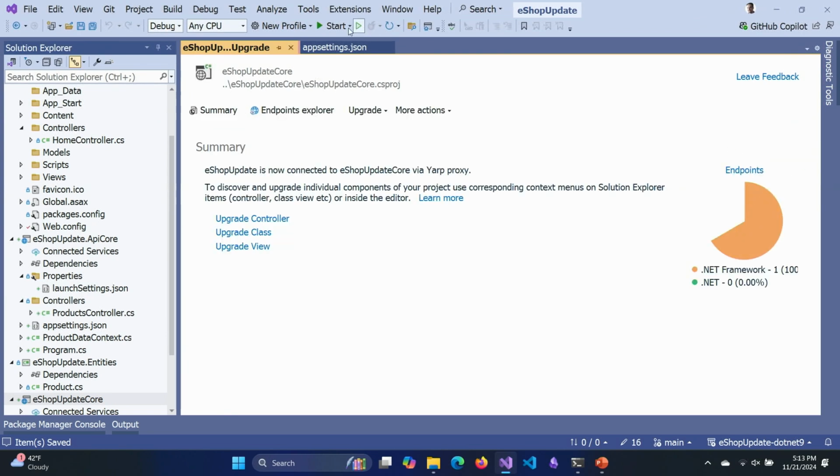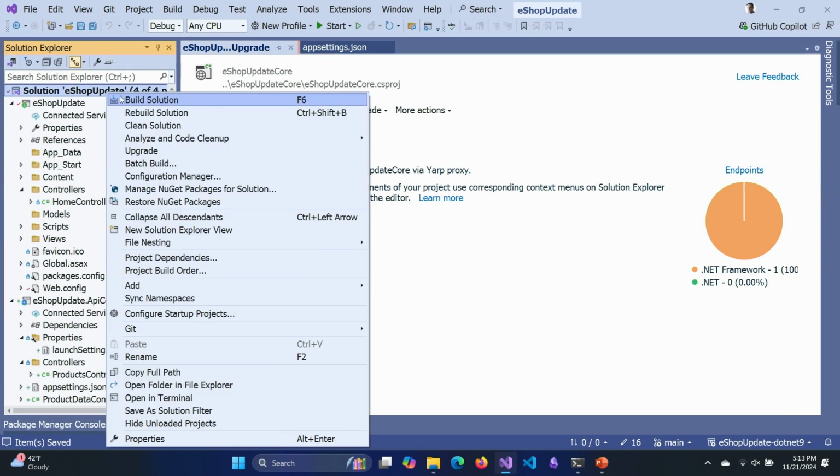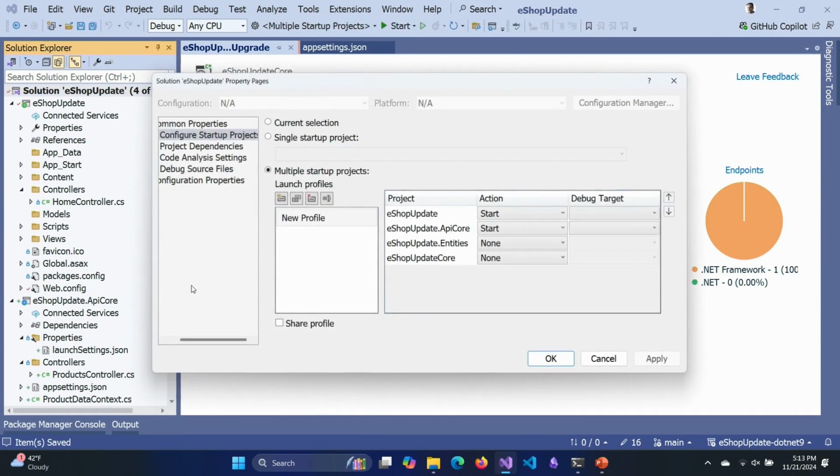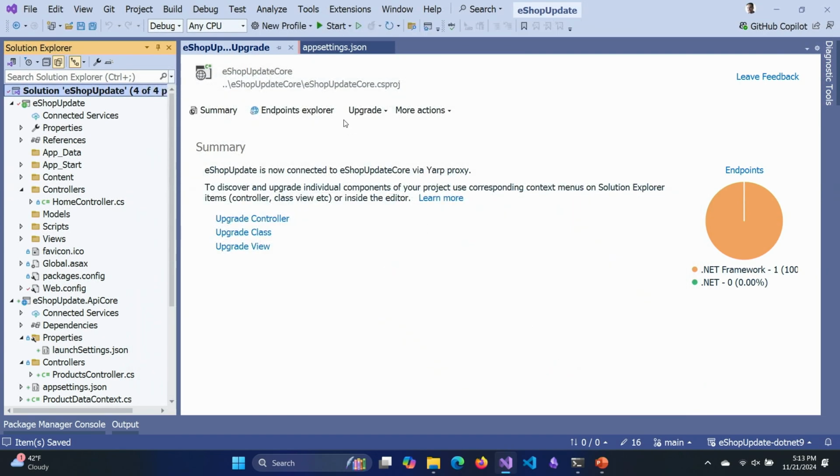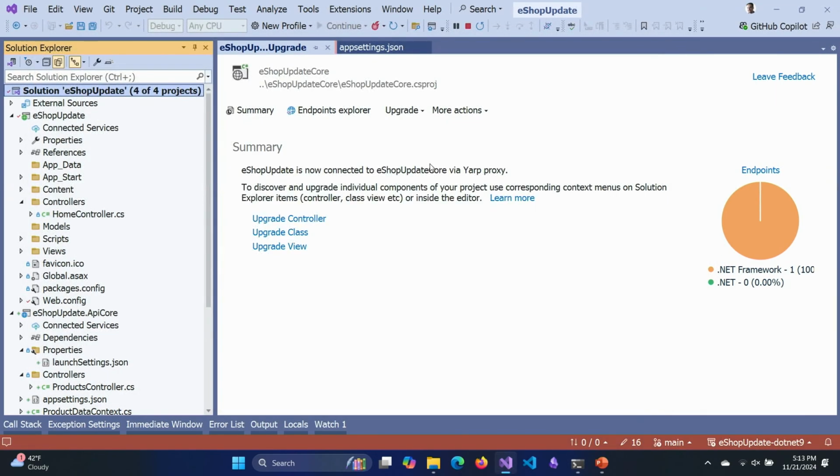All right, that's done. And if we take a look at our startup up here, configure the startup projects. So I have the eShop update, the 4.8 version, my API, and I'm gonna turn on the new core project. So there we go. And let's give this a shot. So it's starting 3 projects now, right?